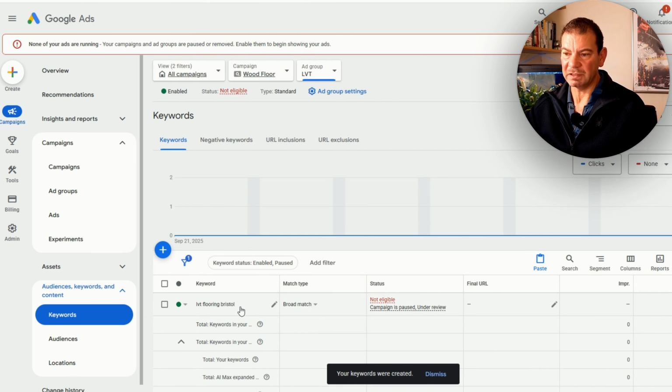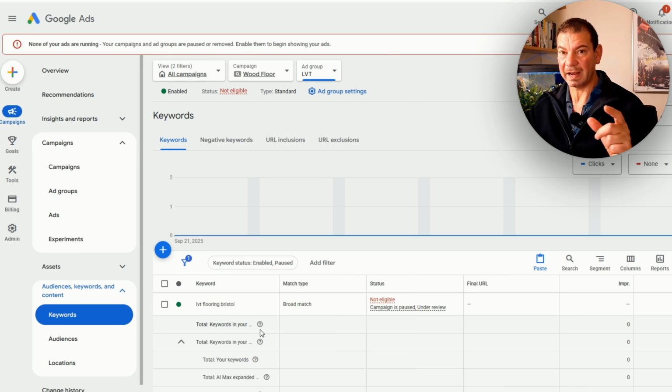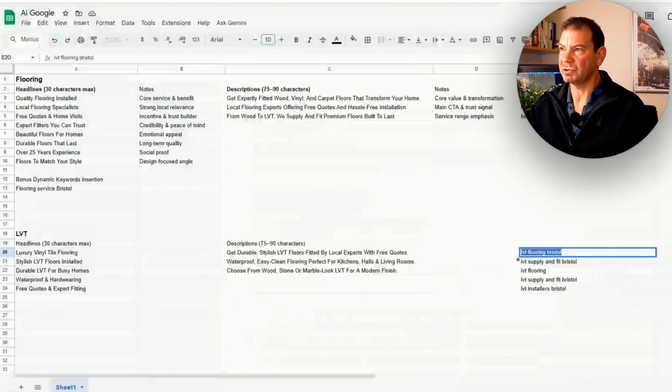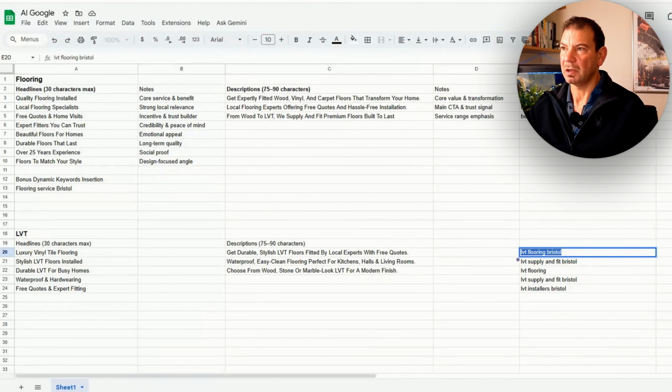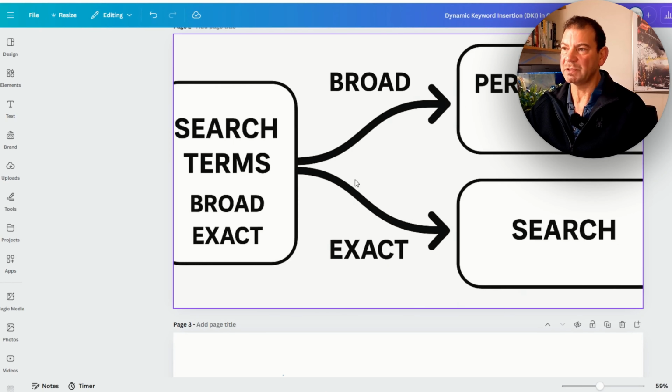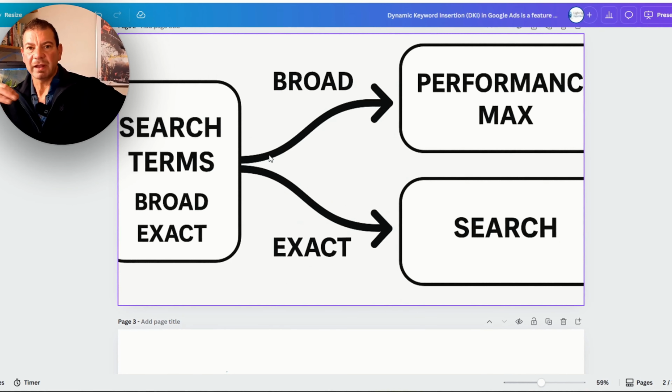Now, the reason that I build out the campaigns with a combination of broad and exact is because if we're looking to scale, what we need to understand is, I've got this document set up. So if we're going to create a PMAX campaign and add on a PMAX, so we've scaled, we've got high search impressions, our CPCs are high, so we need to open up another product within Google.